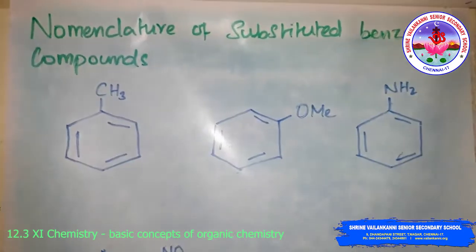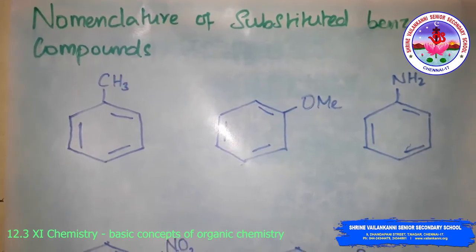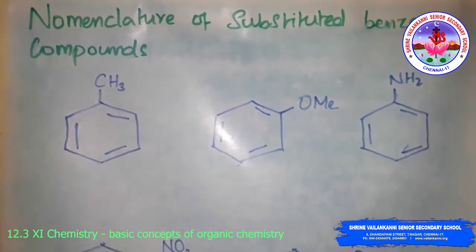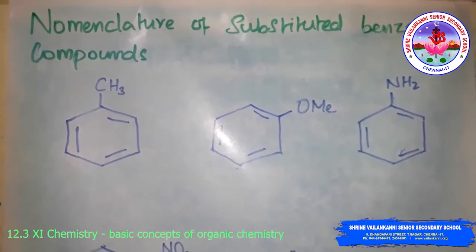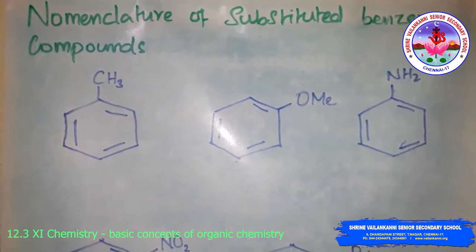Next is the nomenclature of substituted benzene compounds. Before that, in aromatic compounds, we do not strictly follow the IUPAC system, because they are already well known by their common names. For example, benzene. This is benzene. In the IUPAC system it would mean hexa-1,3,5-triene, but because benzene is a well-known compound, we use the trivial or common system.